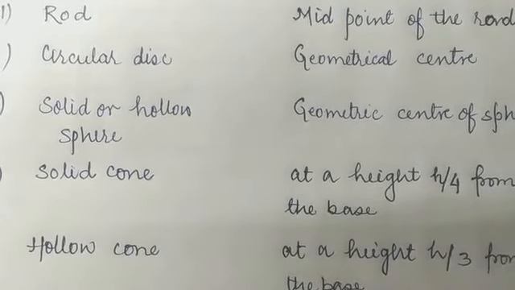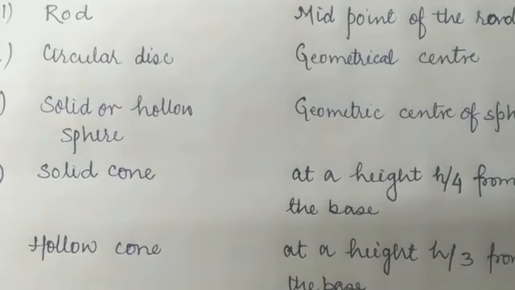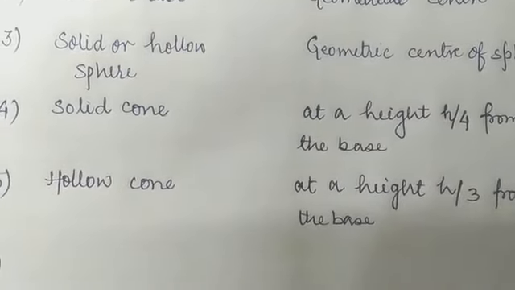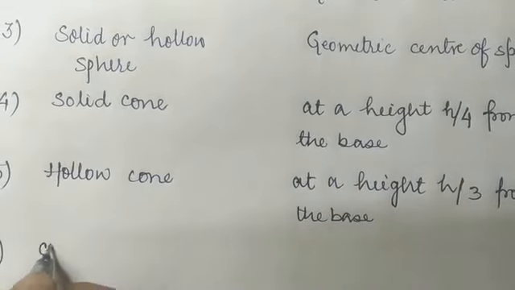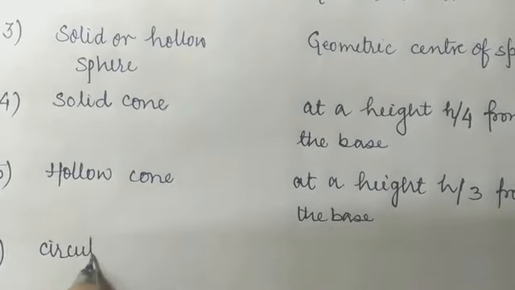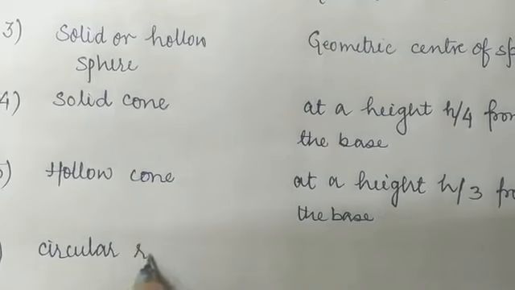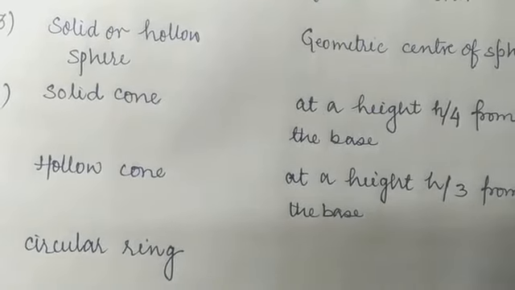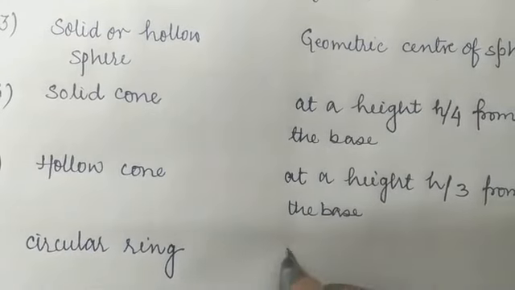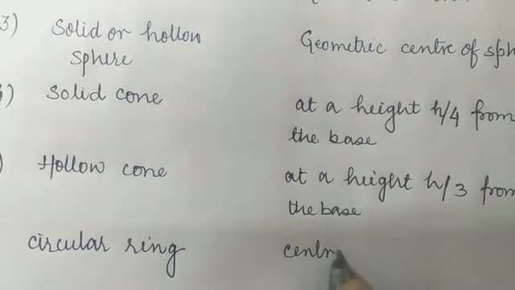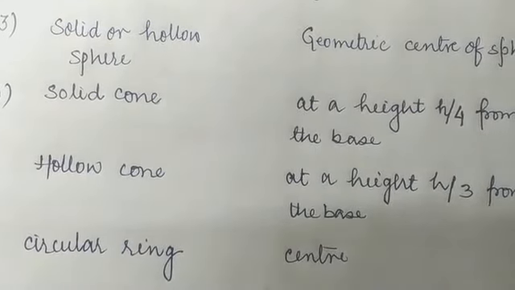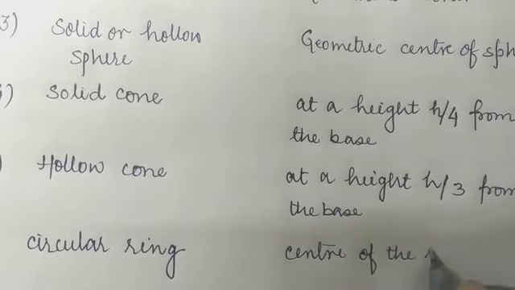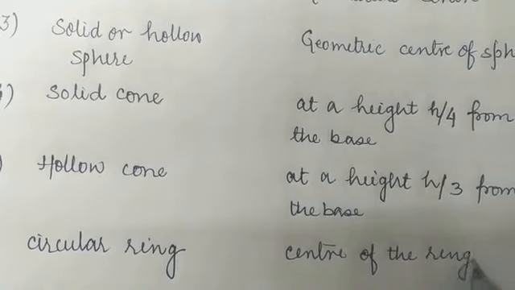What will be the next object? The circular ring. What will be the center of gravity for the circular ring? In order to find the center of gravity of the circular ring, it will be at the center of the ring. So the center of gravity for the circular ring will be the center of the ring. At the midpoint of the ring, the center of gravity may lie.